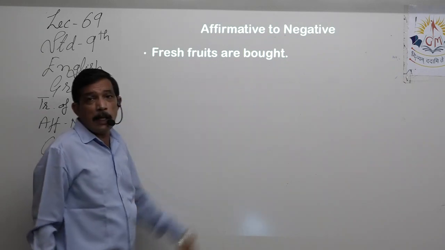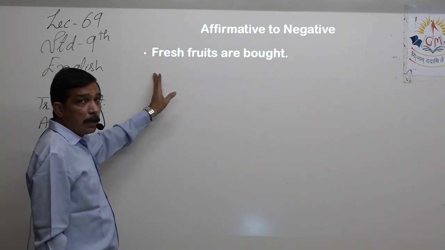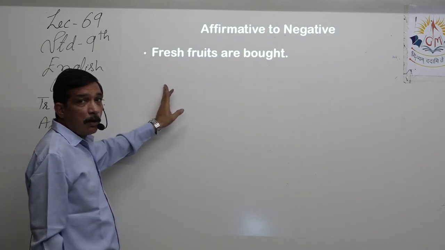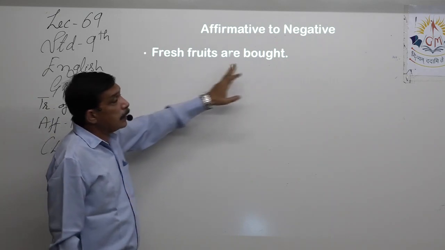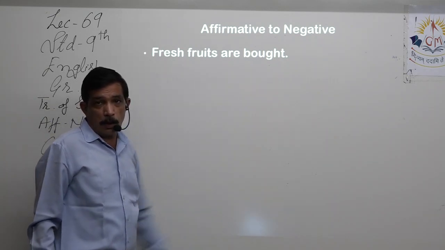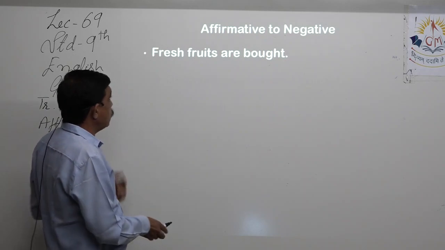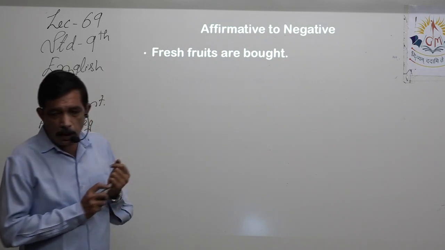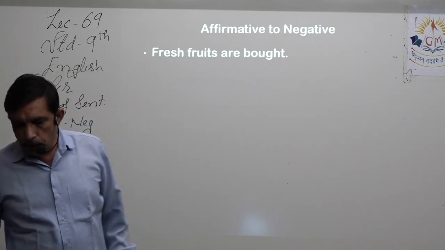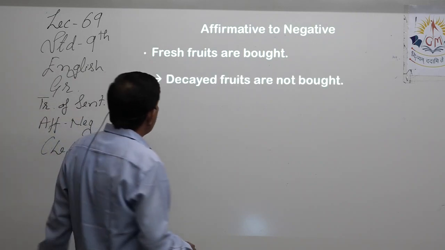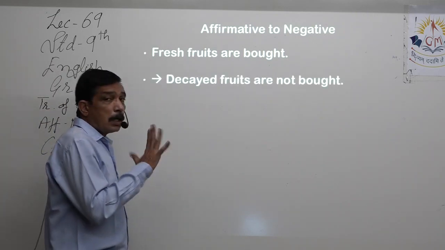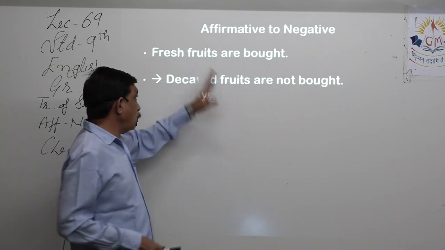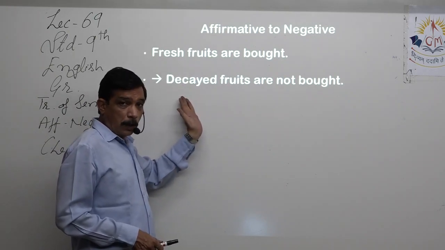So here negation will not be used over here because we did the antonym of, right? So we have to use the negation with another word which is available to us. So fresh fruits are bought, decayed fruits or rotten fruits are not bought, rather than using the negation in the front.